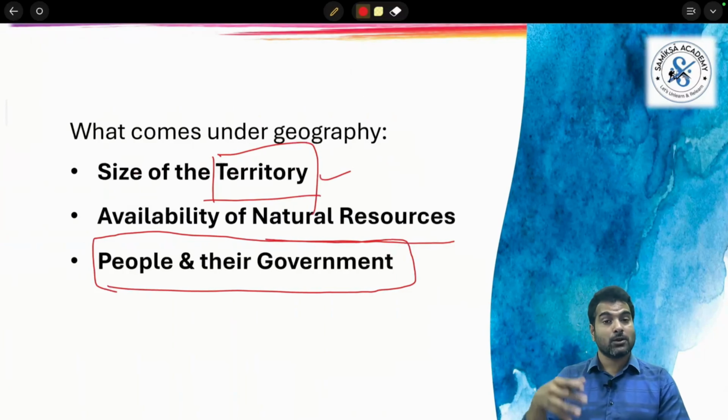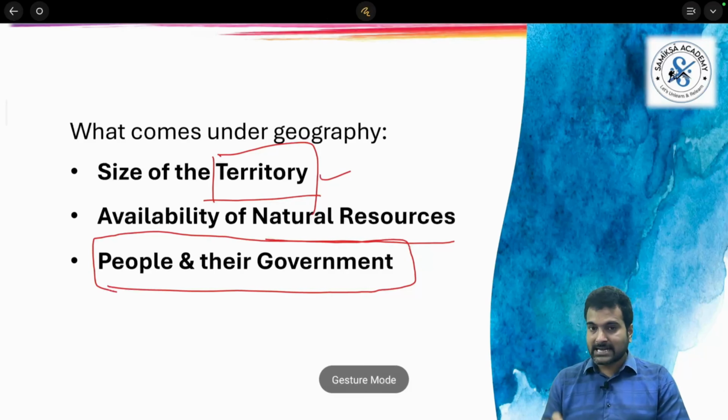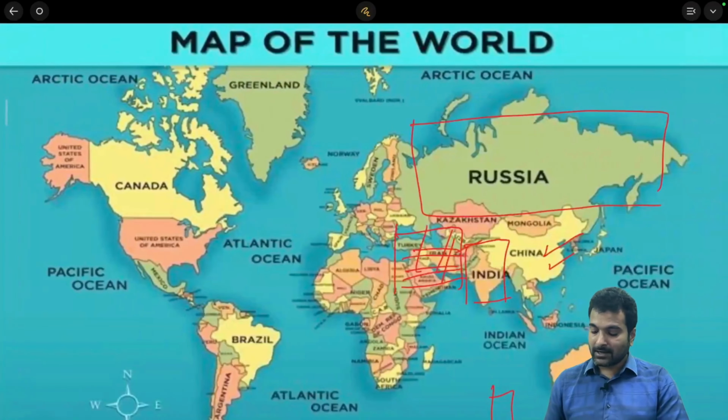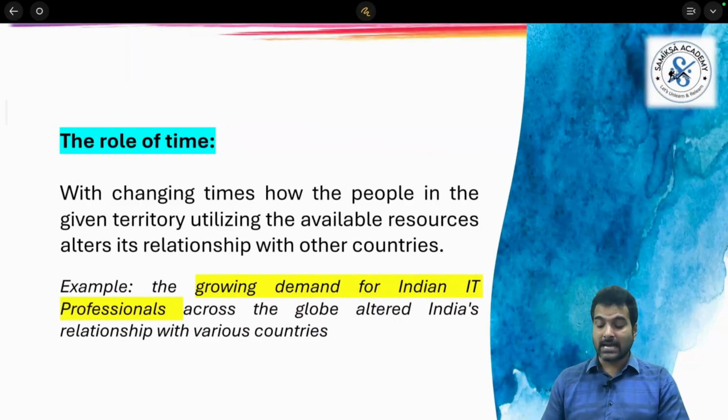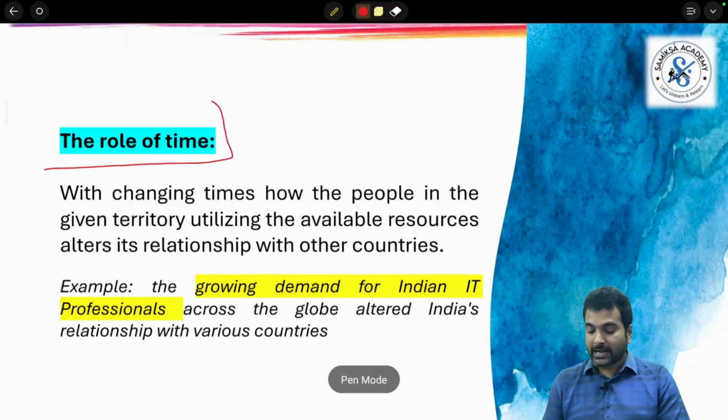If people have a good amount of knowledge, education and skills, and their government is stable, there are fewer protests. Even if protests happen, they are resolved amicably. In that case, these countries can grow faster. For governments, resolving border conflicts is very crucial. So that's why first we understand the geography, and second we understand time, the role of time.